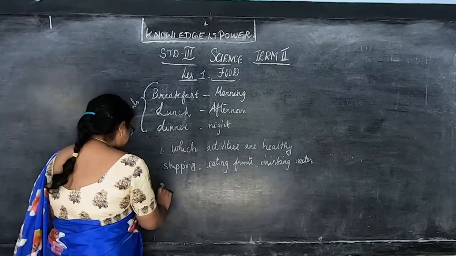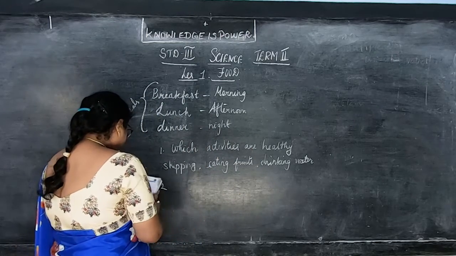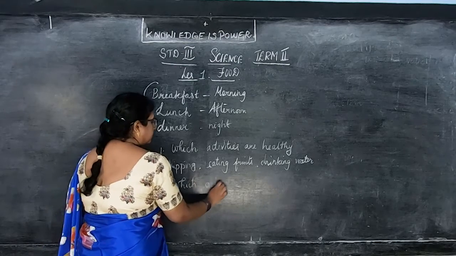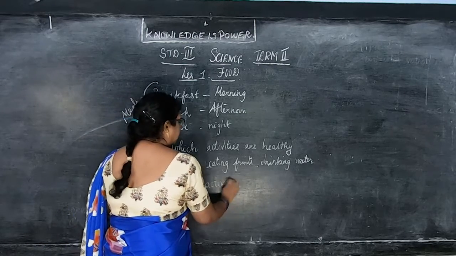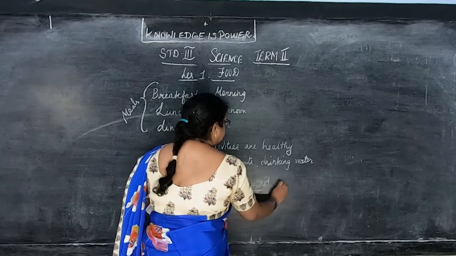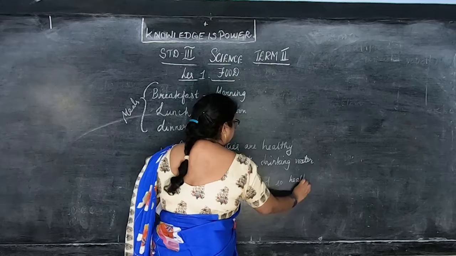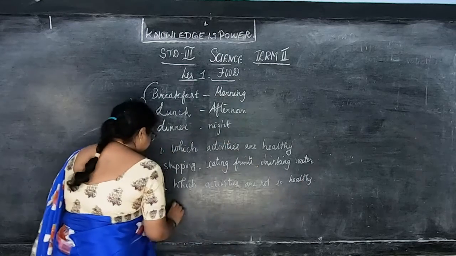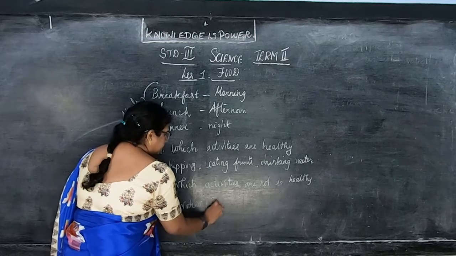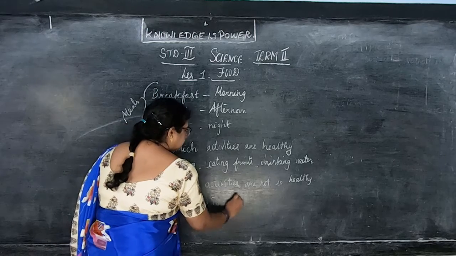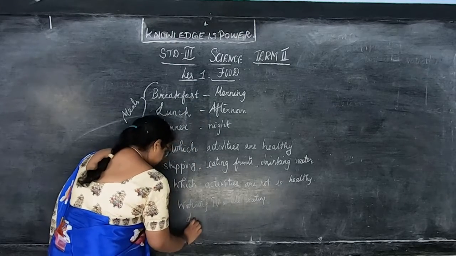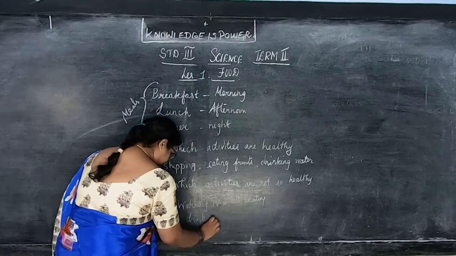So which activity is not healthy? Okay, which activities are not so healthy? It is first watching TV while eating. Okay, watching TV while eating. Then having soft drinks, drinking soft drinks.